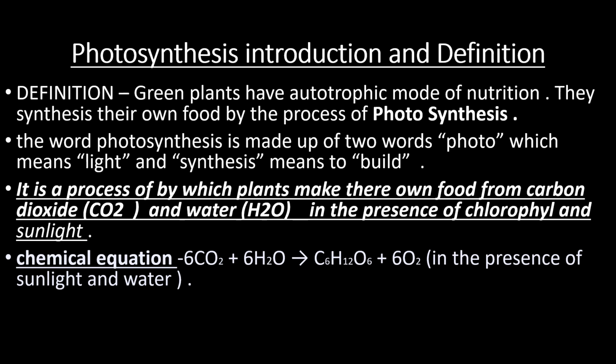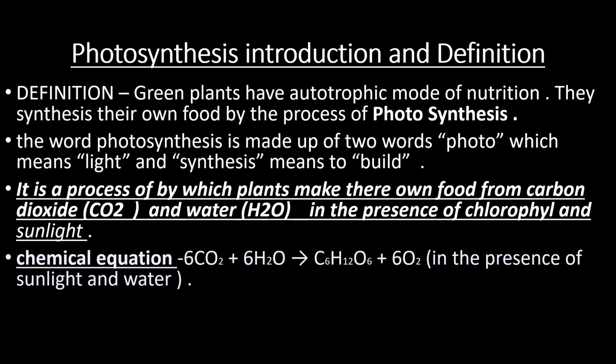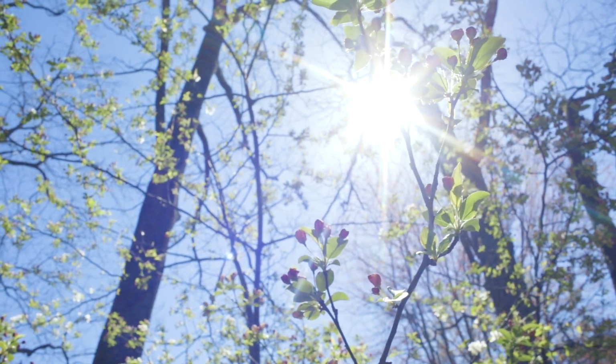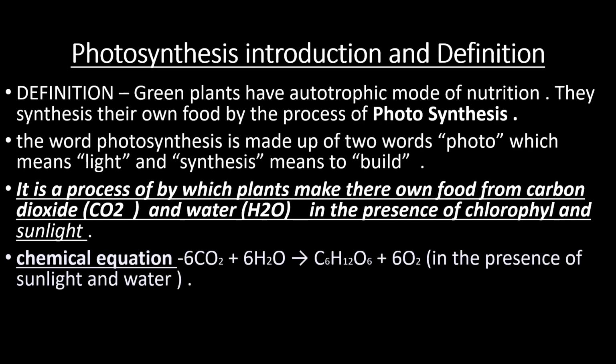It is a process by which plants make their own food from carbon dioxide and water, in the presence of chlorophyll and sunlight. It means four inorganic substances are required: CO2, carbon dioxide; H2O, water; chlorophyll; and sunlight.